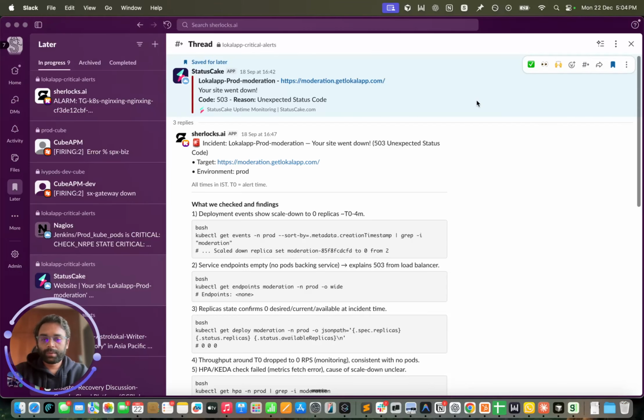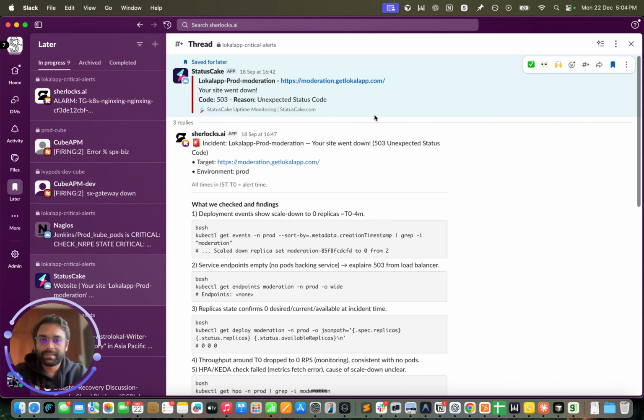So here are a few examples of Sherlock's investigations. The first example we see is related to Kubernetes. In this alert, we see that StatusCake has raised this alert saying that this particular endpoint is down. Now, Sherlock's understand the system, and based on that understanding of the system, Sherlock's create a plan for remediation and